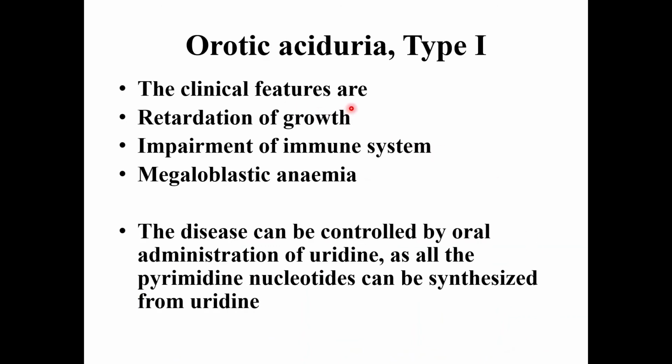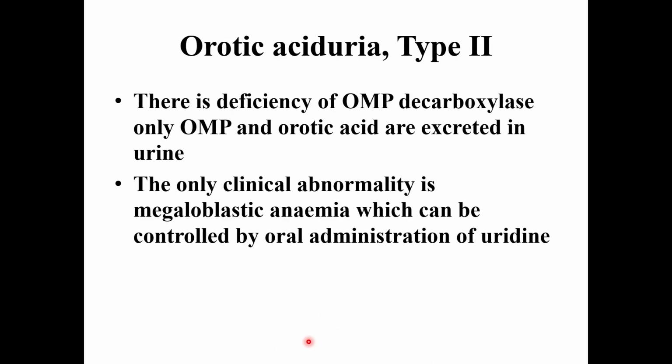The clinical features are retardation of growth, impairment of immune system, and megaloblastic anemia. The disease can be controlled by oral administration of uridine, as all the pyrimidine nucleotides can be synthesized from uridine. In orotic aciduria type 2, there is deficiency of OMP decarboxylase, and only OMP and orotic acid are excreted in the urine. The only clinical abnormality is megaloblastic anemia, which can be controlled by oral administration of uridine.